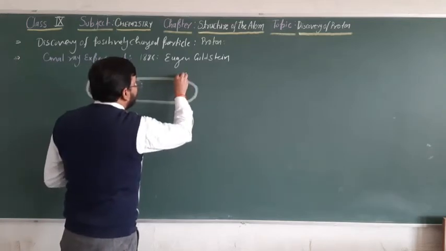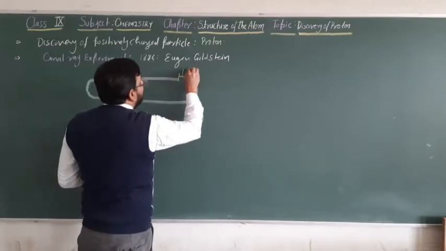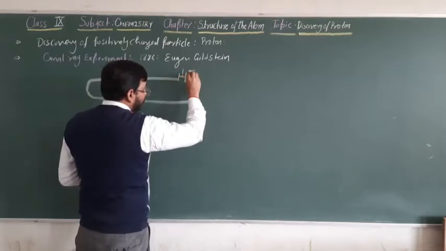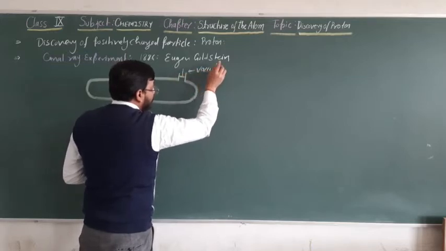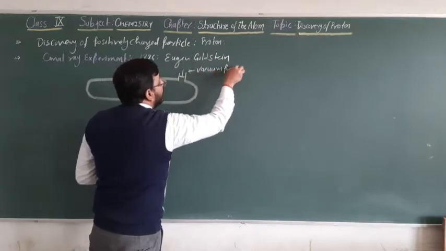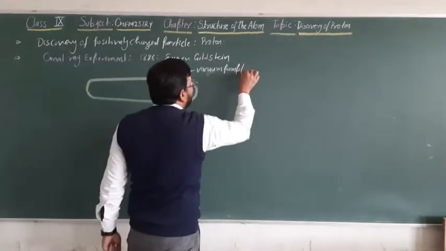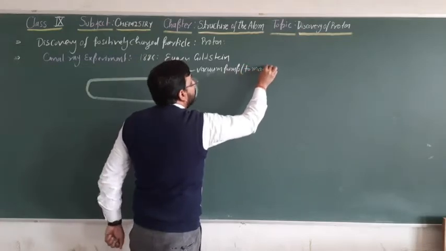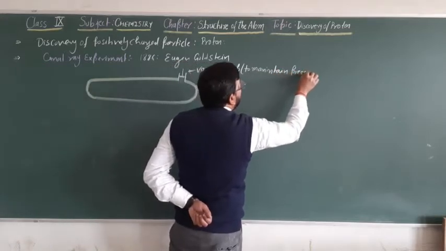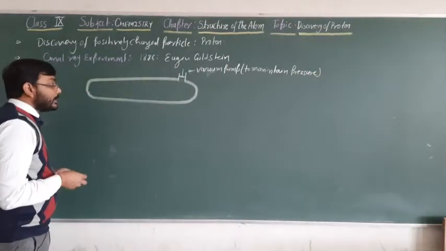The use of the vacuum pump is to maintain the pressure inside the discharge tube, because this experiment is carried out at very low pressure.